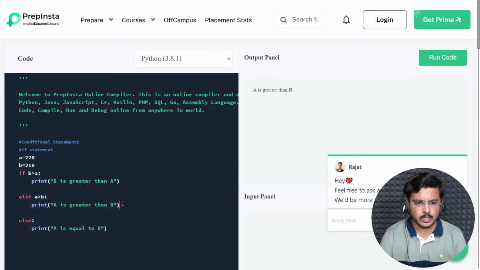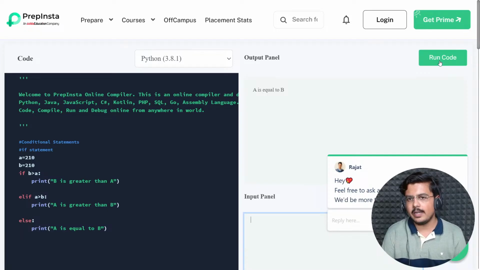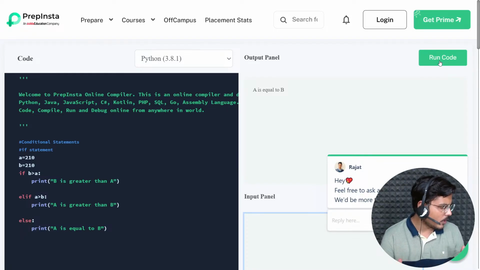Yes, it is executing correctly. Now what if I make it 210? So basically I have made it 210. Now neither this block should execute, neither this block should execute, only this particular else should execute, which should say a is equal to b. Let's check it out. Correct, we are doing it right. So this is particular if else or elif statement, and this is often called decision control structure. I hope this much is clear to everybody.